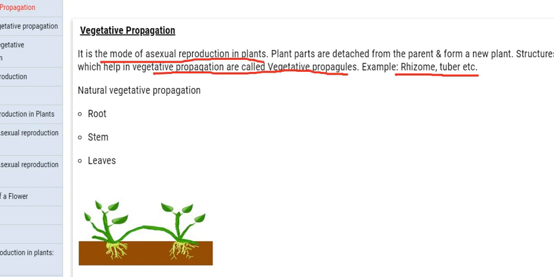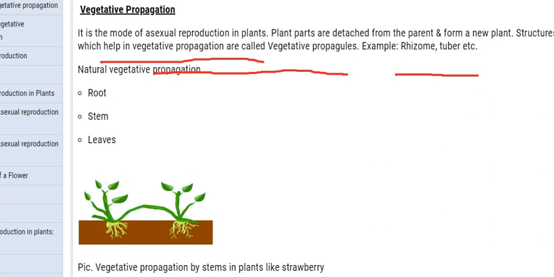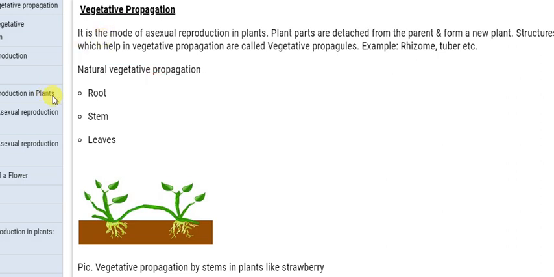Here you can see natural vegetative propagation: root, stem, leaves. These are the examples.